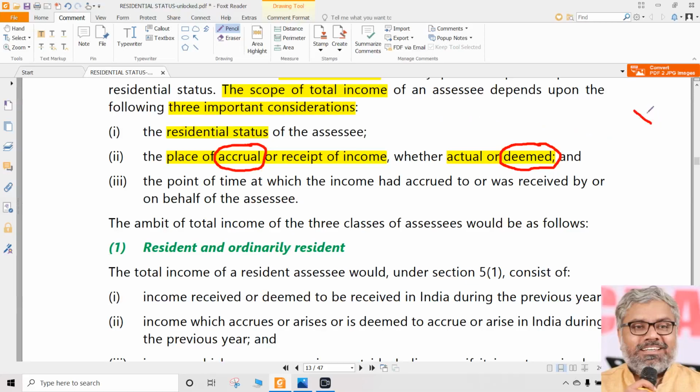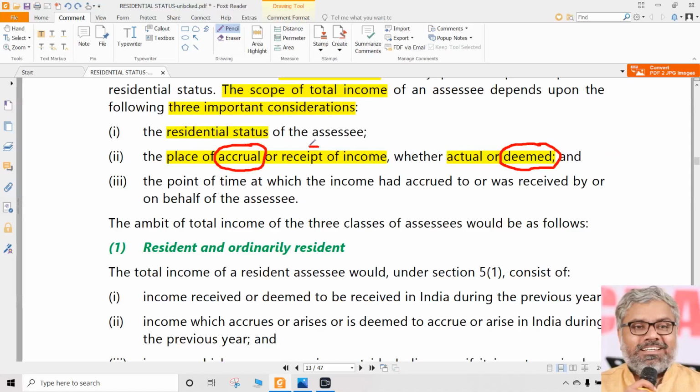Answer is no. There will not be any difference between the income which has really accrued in India and the income which has been deemed to be accrued in India. So just because it is deemed to be accrued, our brain gives them second preference. We consider that as second grade citizens. No. If anything is original and anything is deemed by law, both are same. So we should not say these two are different. They are not. Both are same.